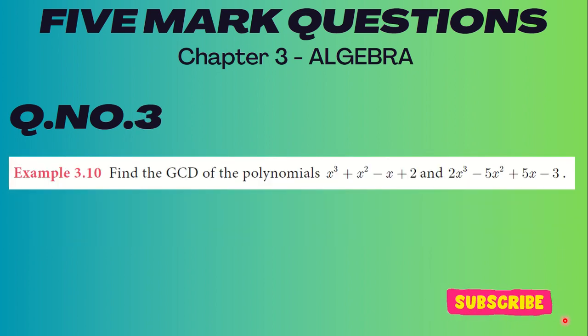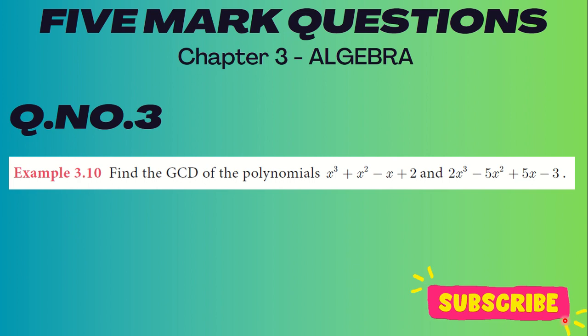Let us go to the third one, which is treated to be very important, the GCD. Example 3.10. Find the GCD of the polynomials x cube plus x square minus x plus 2 and 2x cube minus 5x square plus 5x minus 3.